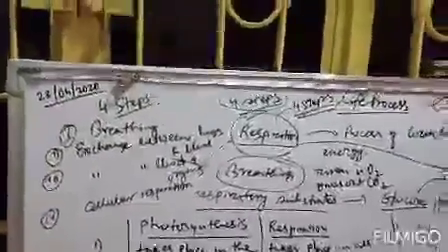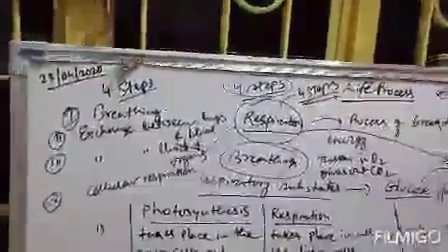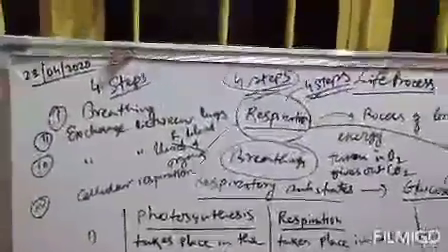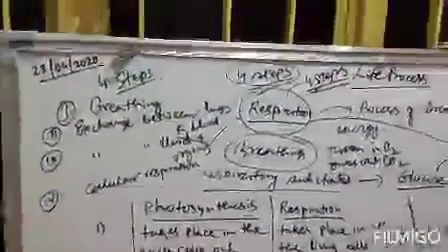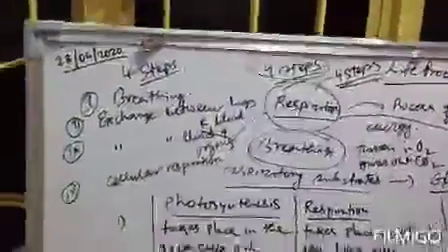Clear? So oxygen has reached the organs, different organs have got oxygen now. Clear? Next, number 4 step is cellular respiration.